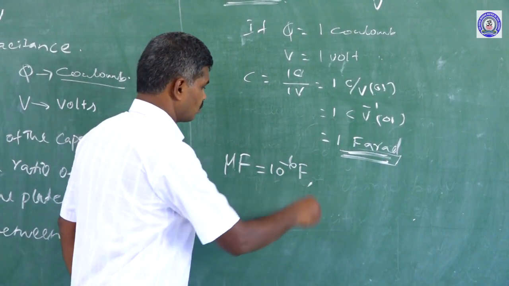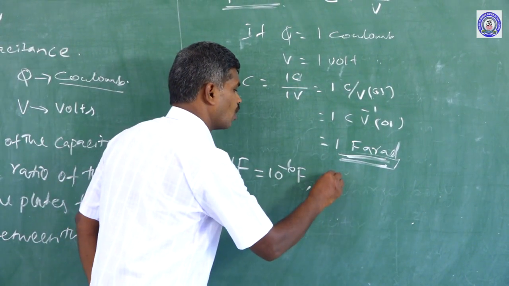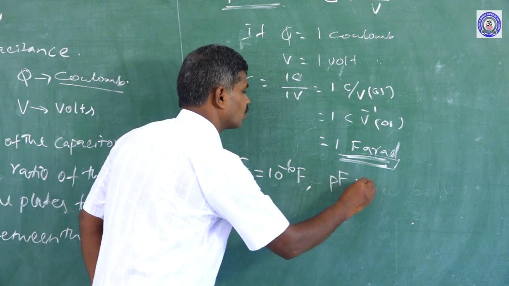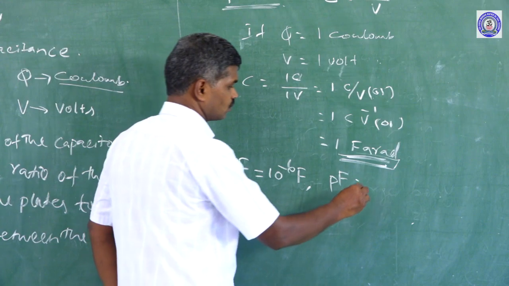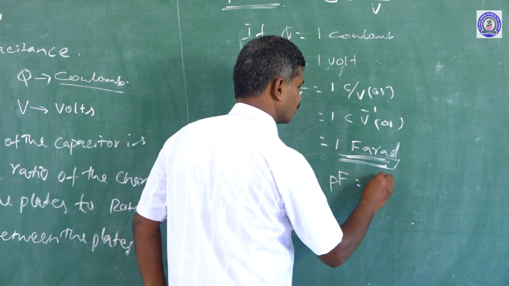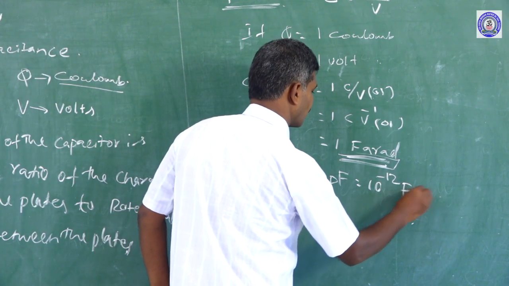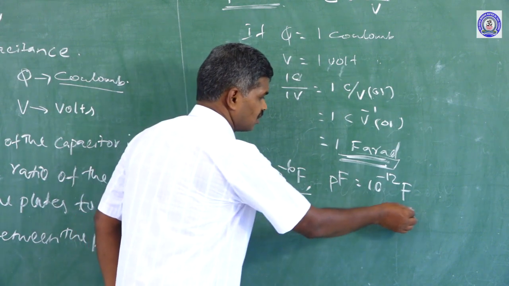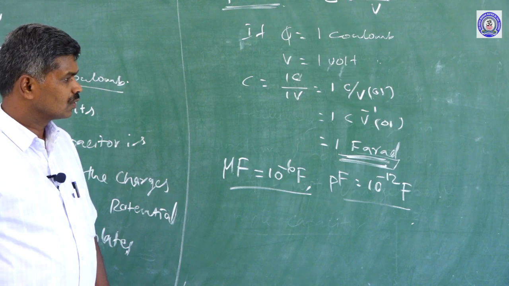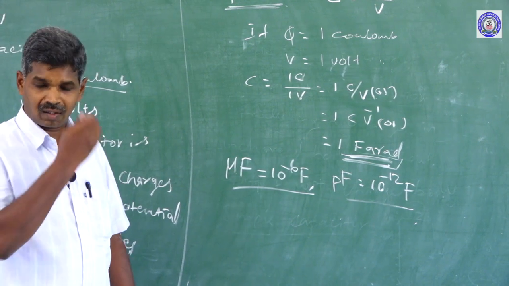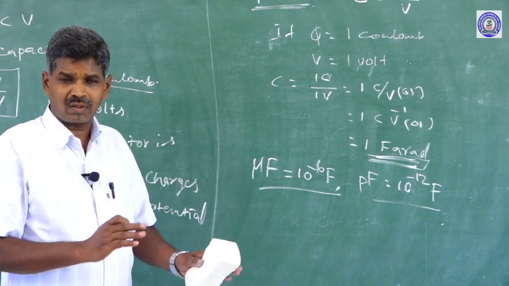Another is the picofarad, small p, capital F, equal to 10 to the power minus 12 farad. This is the practical capacitance value. Taking 1 farad or 2 farad is impossible.